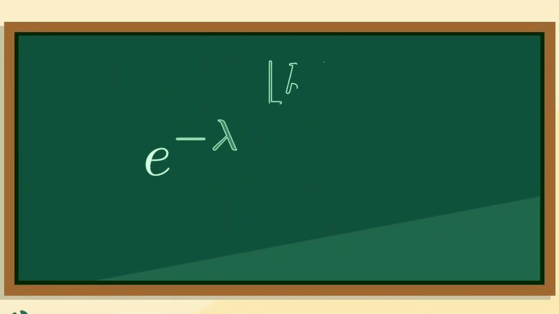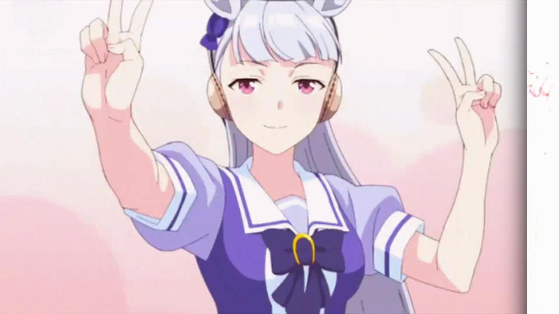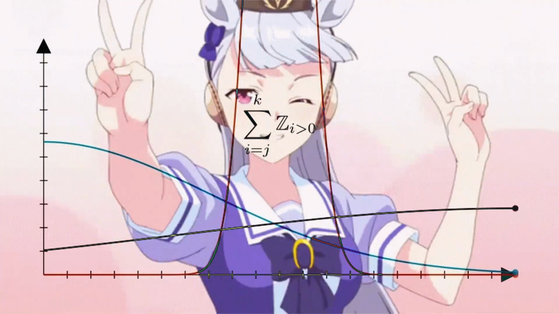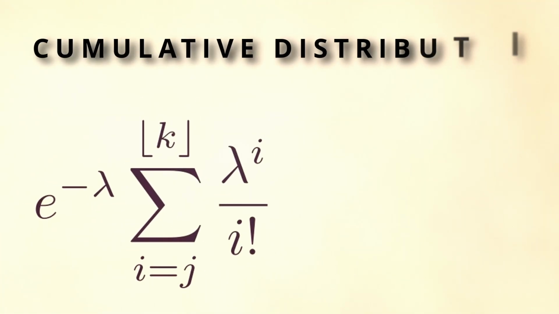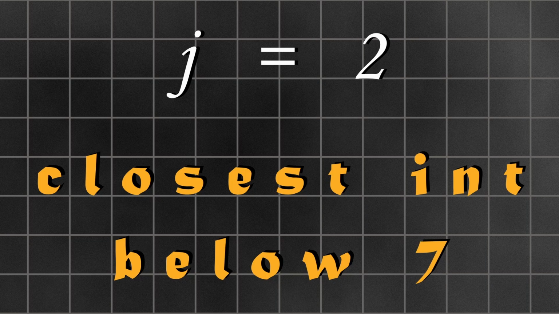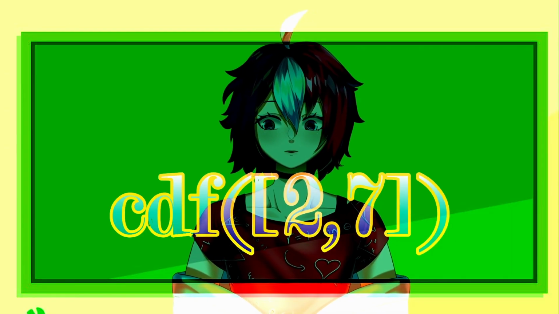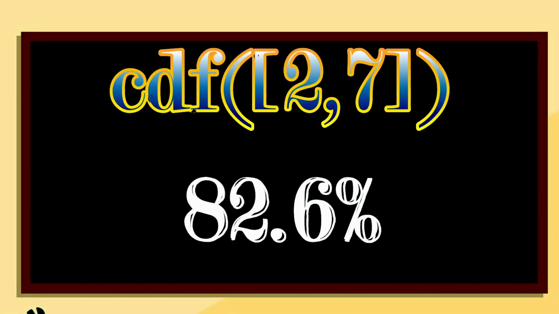We can now utilize the following equation, which is the same as adding together all of the probabilities, but better because it only looks at integer values and it is what is known as a cumulative distribution function, or CDF. Our starting value is j equals 2. Our ending value is the closest integer below 7. It is 7. The probability of getting 2 to 7 phone calls is 82.6%.